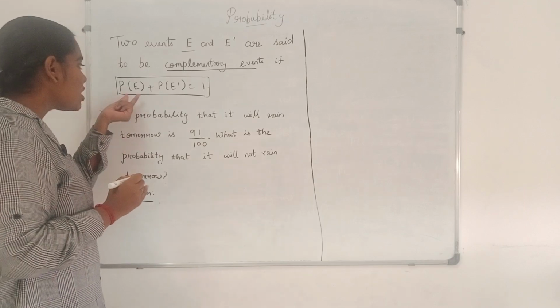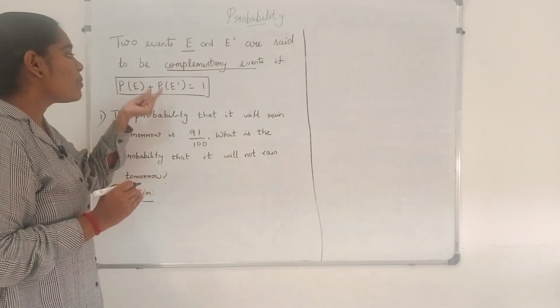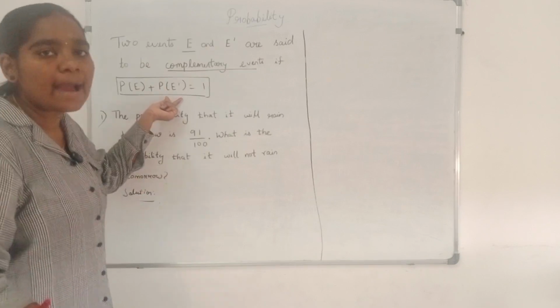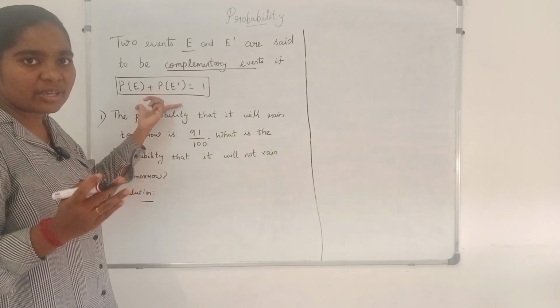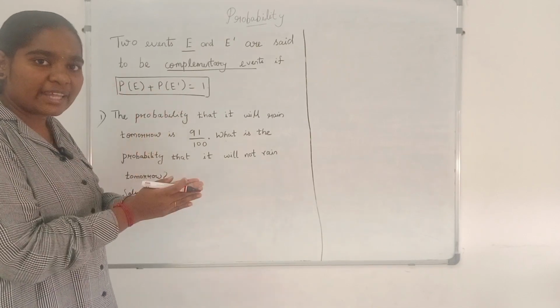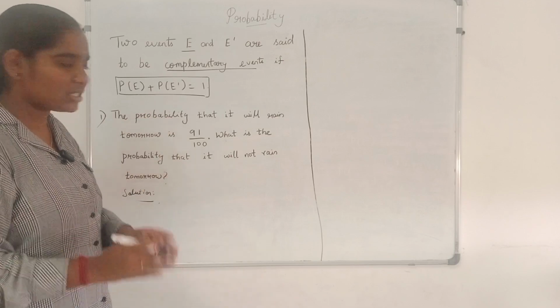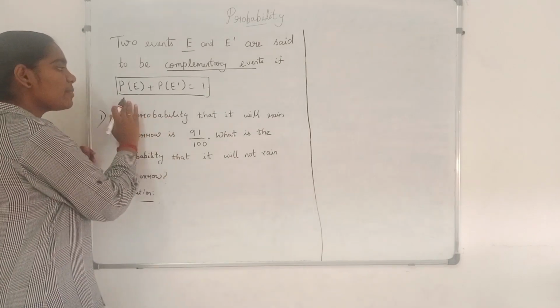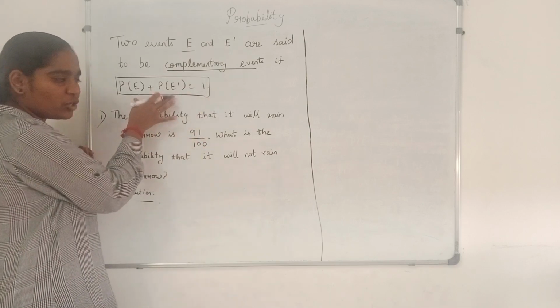That is, the probability of that event happening plus the probability of it not happening equals 1. This is the relation between the probability of an event and the probability of it not happening. So the relationship is P of E plus P of E dash equals 1. When you add these two, you will get 1.